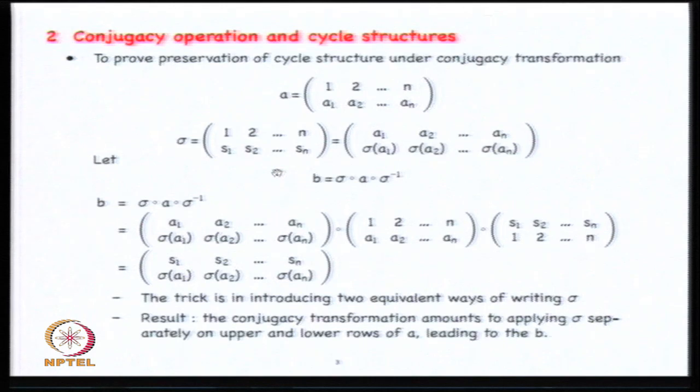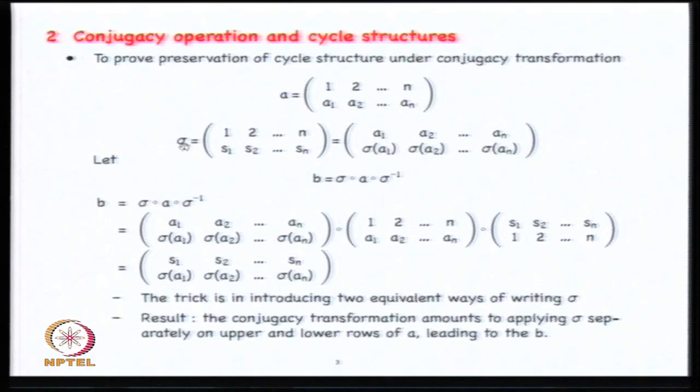But now we also play a trick, and this is the crucial trick. Note that we can always also write it by listing some random elements A1 to An, and all we say is that the second row consists of whatever happens to A1 under operation sigma, the fate of A1 under sigma. So this is saying nothing, it's a redundant statement actually.